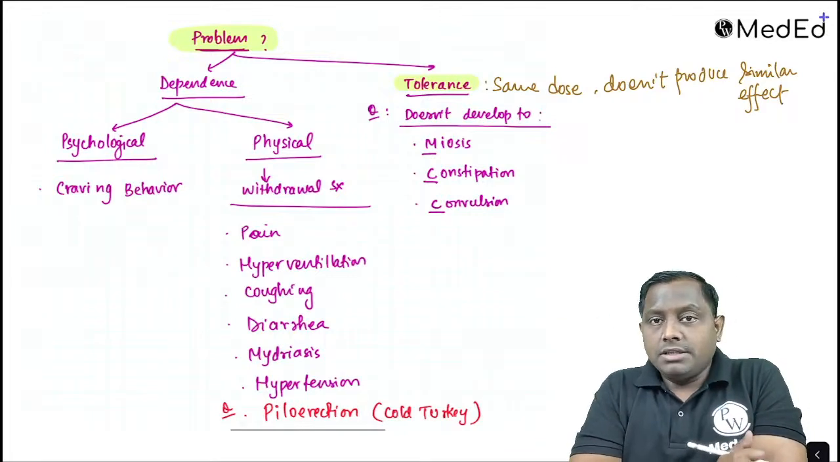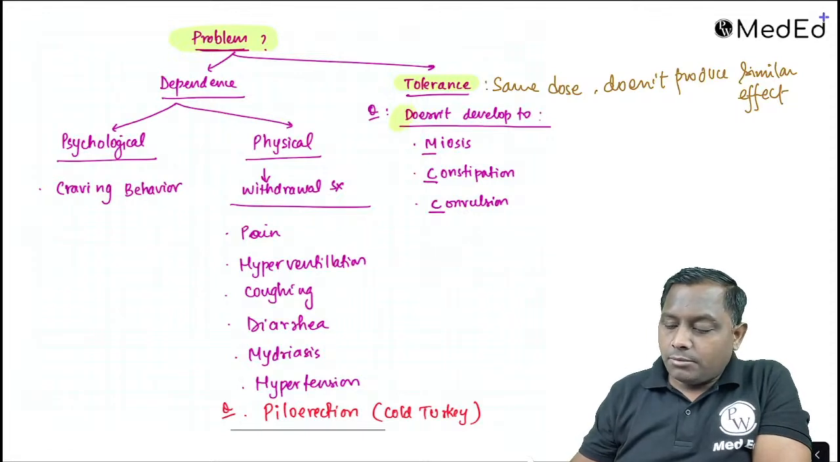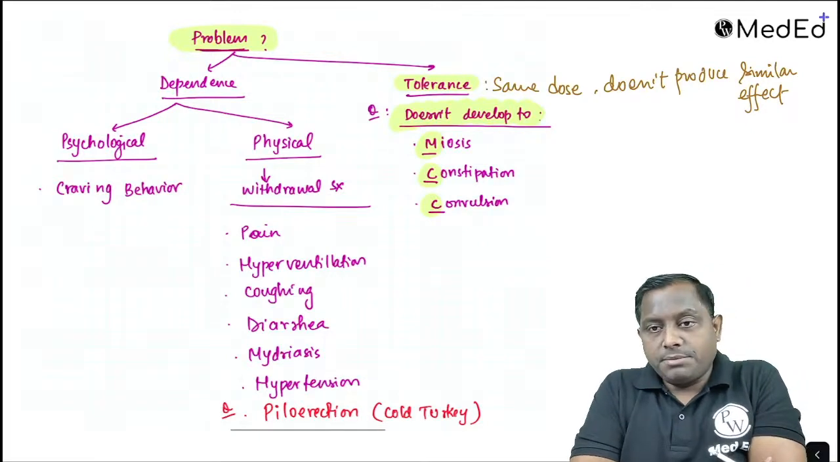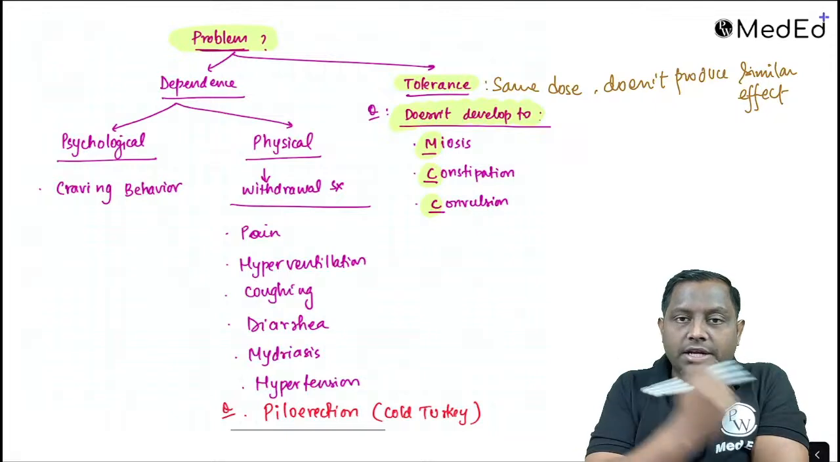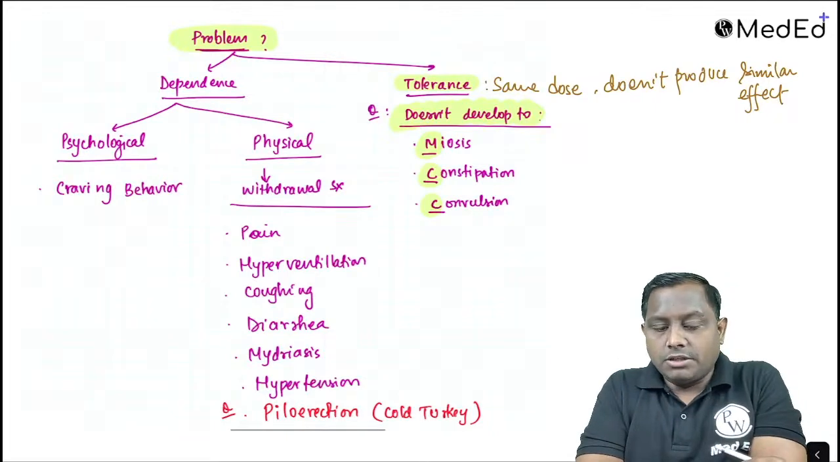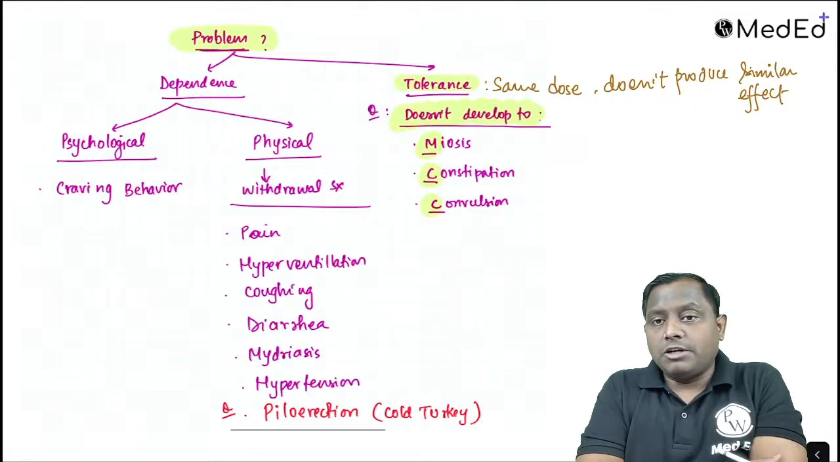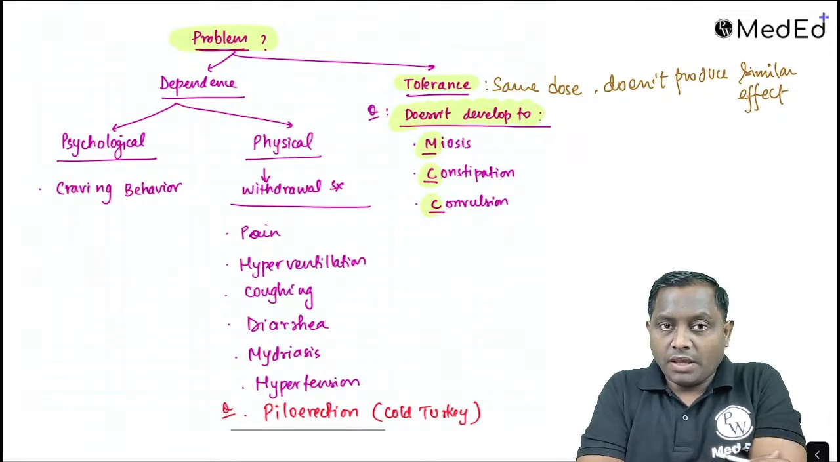Okay. But the thing is, tolerance doesn't develop to 3 important conditions that I always say are the most common cause: miosis, constipation, and convulsion. Or we also remember it by triple C, that is pupillary constriction, constipation, and convulsion. What is the meaning of that? If one dose is causing miosis today, the same dose can cause miosis after 1 month, 6 months, 1 year, okay? So no tolerance develops to it.